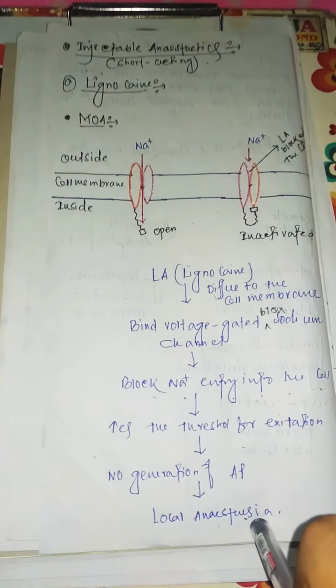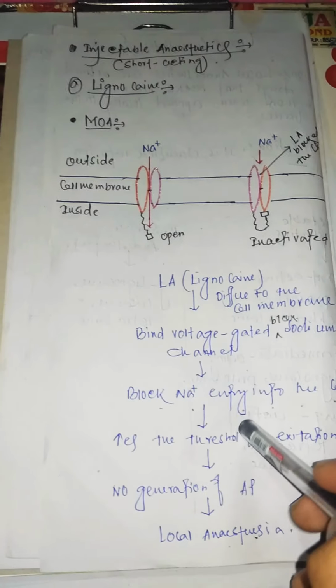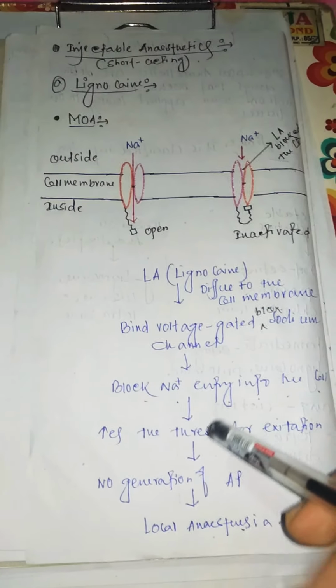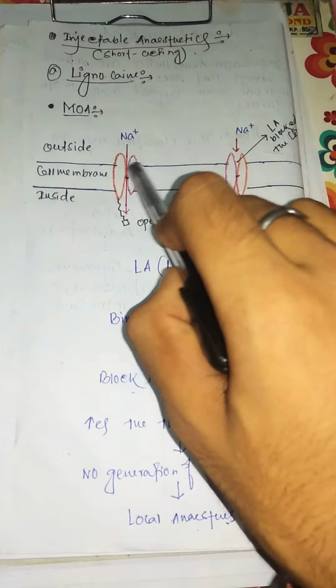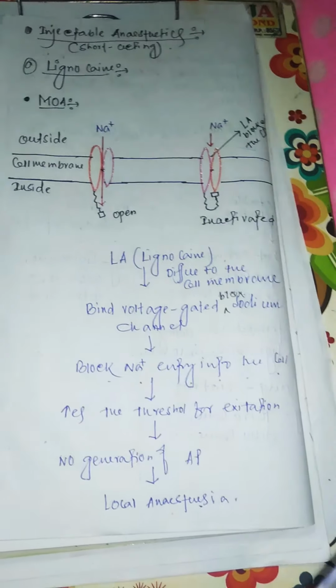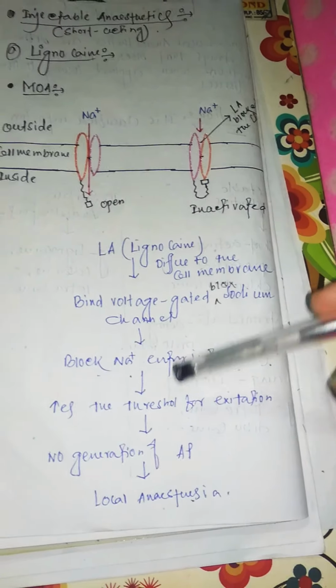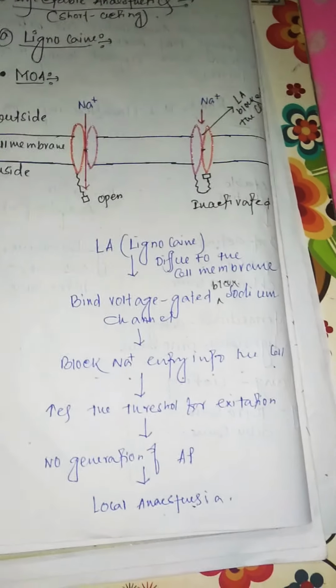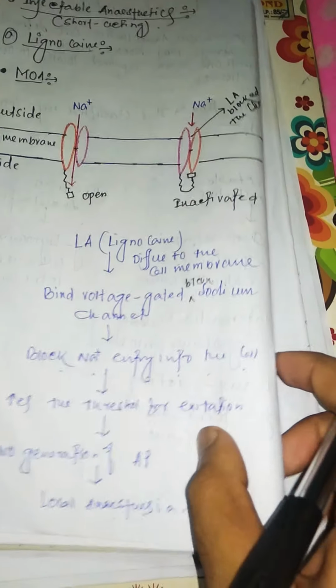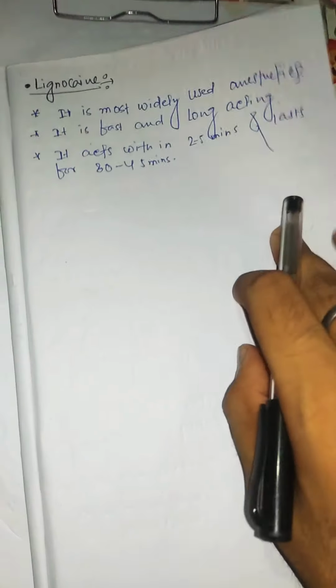Here I just want to tell you one thing. When local anesthetic is applied to a particular person, first of all it will block the sodium ion from entering the cell. When sodium ion cannot enter into the cell, the whole mechanism will be disturbed, the action potential will not be generated, and that will lead to local anesthesia. So this is how the mechanism happens when local anesthetics are applied.